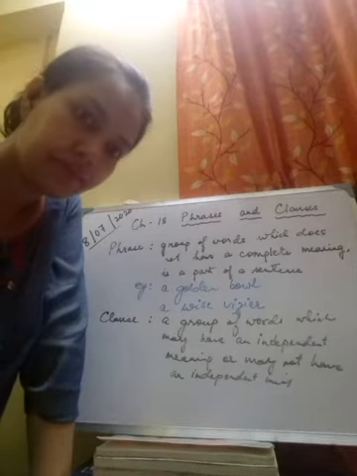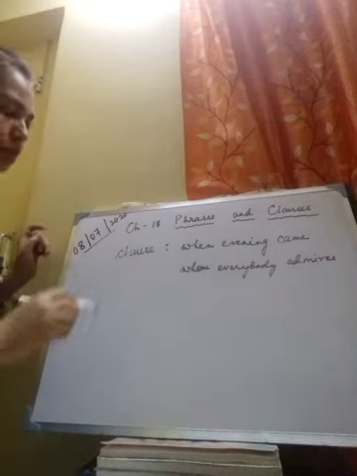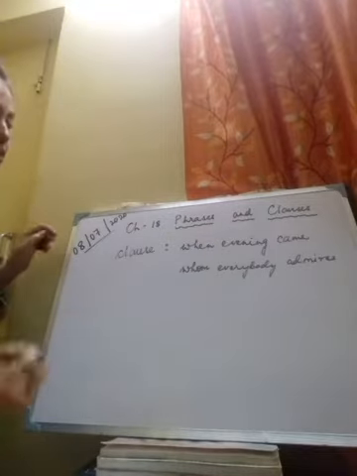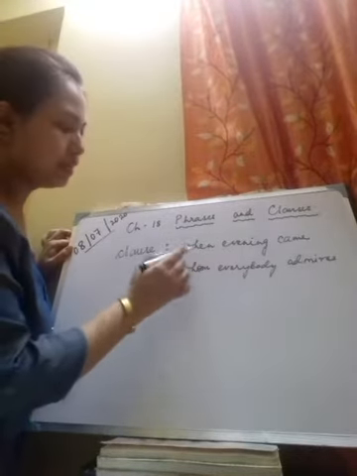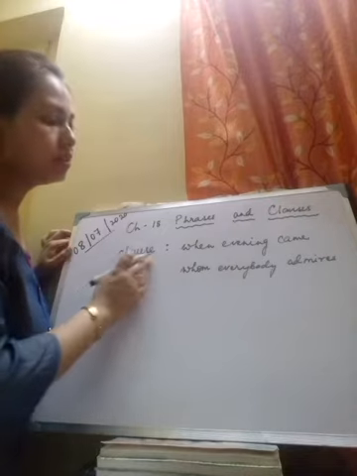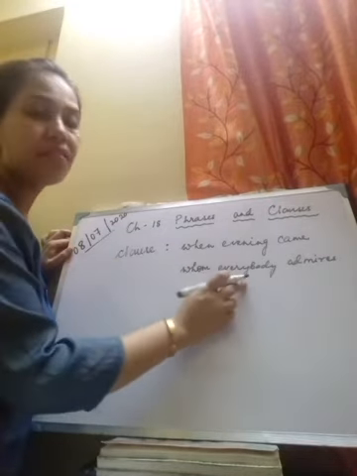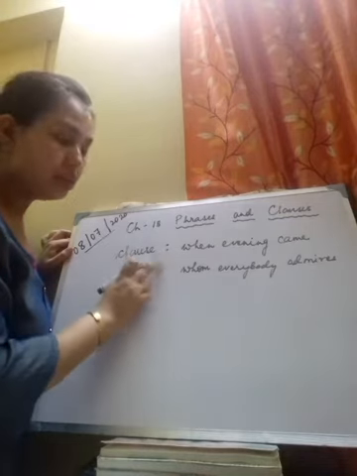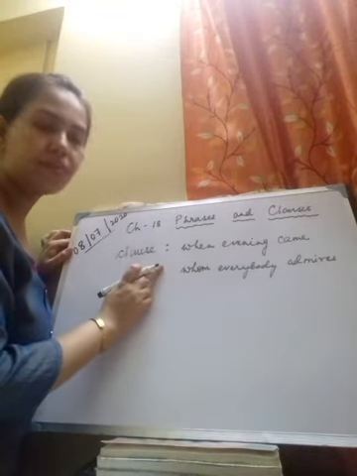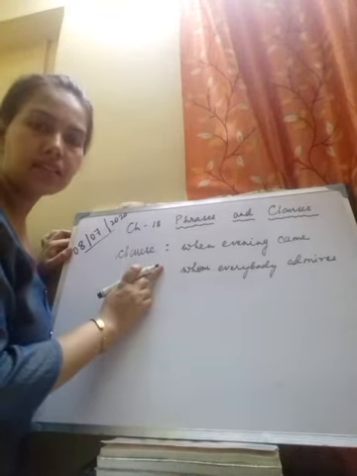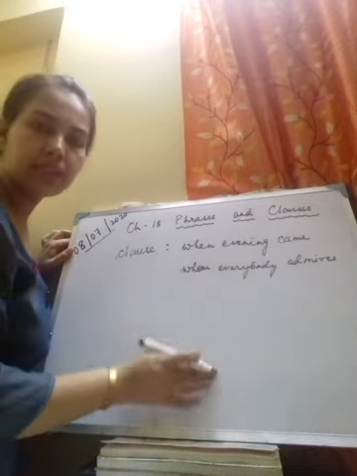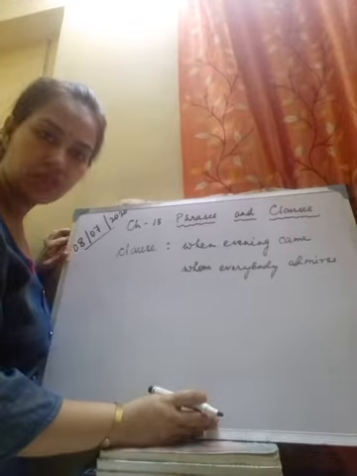For example, look at these sentences. When evening came is an example of a clause here. Whom everybody admires, this is also an example of a clause here. Now these clauses, you will see, have no independent meaning. Hence they are called subordinate clauses. When evening came, does it make sense on its own?